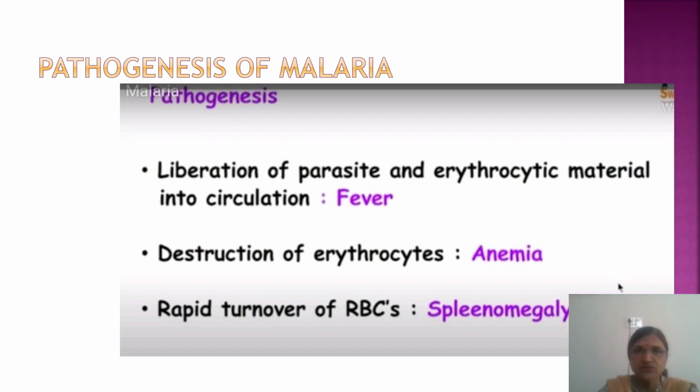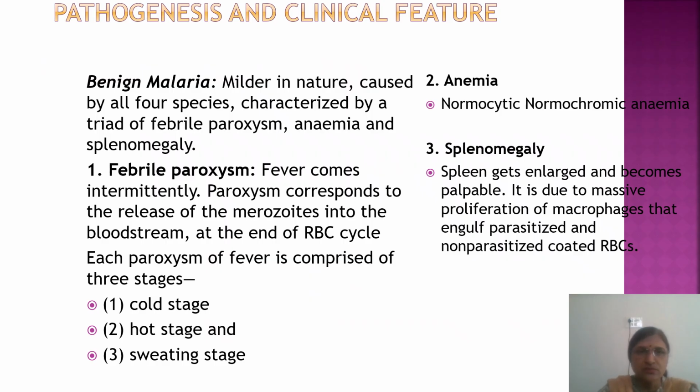So pathogenesis. There is mainly a triad of fever, anemia and splenomegaly. Fever is because of the liberation of merozoites from the RBCs. Then anemia is because of the destruction of erythrocytes, and splenomegaly is because of the rapid hemolysis. The RBCs go to the spleen and then the spleen enlarges in size. So mainly the triad of these three. Then fever mainly consists of the first cold stage, where the patient will feel shivering and rigors, then the hot stage, that is increased temperature, and then the sweating stage.